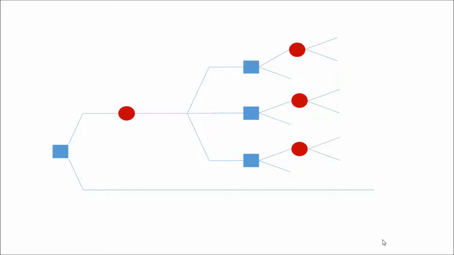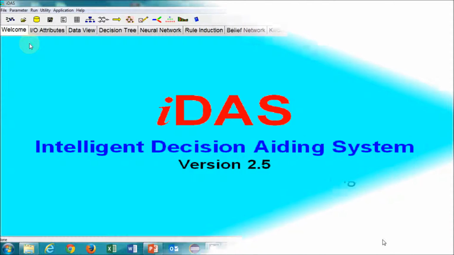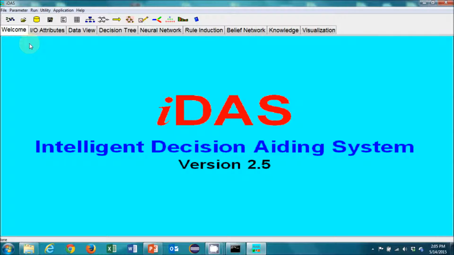This video demonstrates our descriptive, predictive, and prescriptive analytics capabilities, or PPA, using our IDAS product. IDAS employs multiple machine learning techniques including decision trees, neural networks, rule induction, and belief networks. PPA may also include linear, nonlinear, and symbolic approaches to aid in intelligent decision making. Let's start with a classic example of creditworthiness to give you an example of how IDAS works.